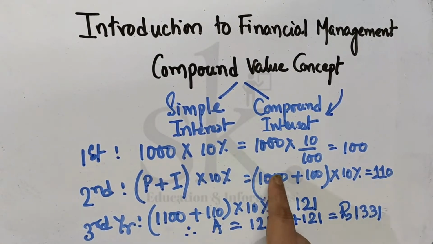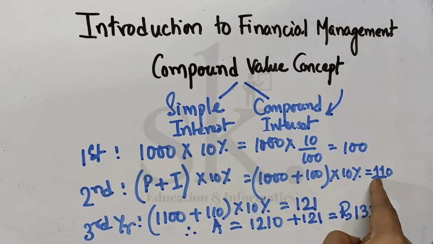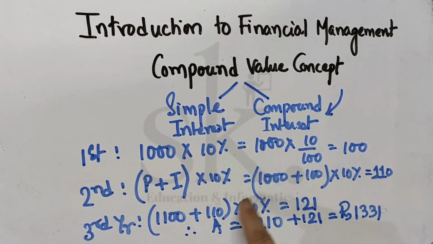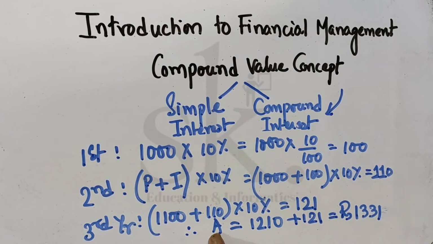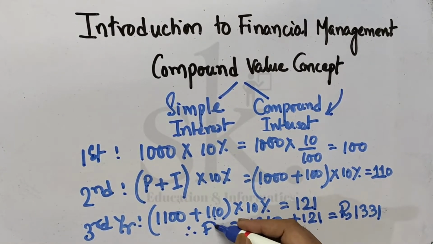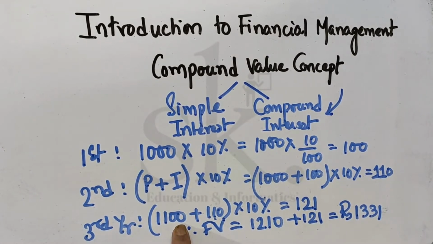So 1100 plus the interest which you have earned in the second year, which is 110, is added up, into 10%, and gives me the interest at the end of the third year. So as per the example, the maturity amount at the end of the third year, or I might say the future value, you can also write amount, not an issue. The future value will be the principal amount standing at the third year opening, 1210, plus 121, which comes down to rupees 1331.